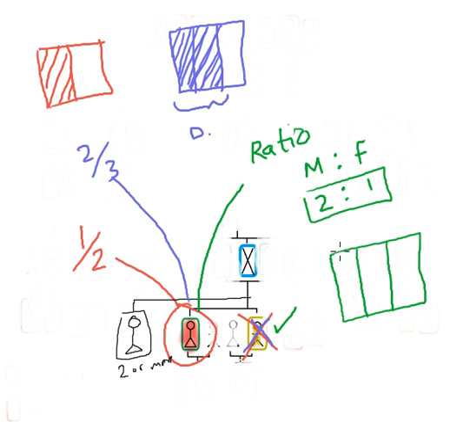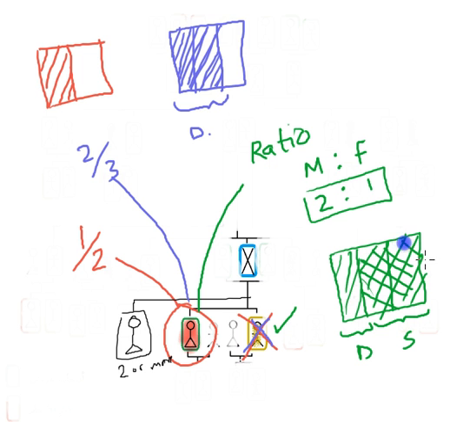One part will be given to the daughter. This is for the daughter, and the sons will receive the other two parts. Now this is how you can work it out. The reason I do it like this is because it's easier to work out.